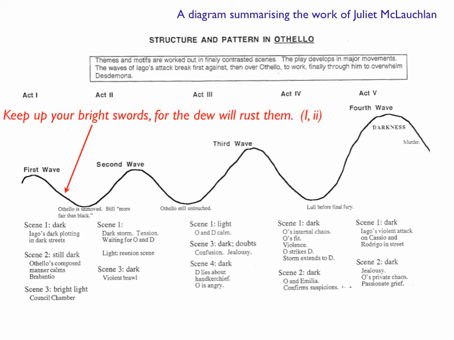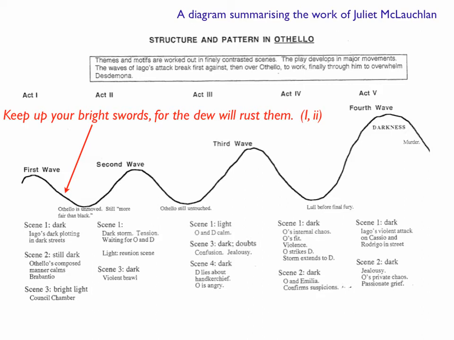Now in Act 1, we see Othello for the first time in Act 1, Scene 2. And although that quotation in red isn't the first line that Othello says, it's a very important one because it characterizes Othello as being a peacekeeper. You'll notice also the word bright, which is part of this imagery of light, and we see Othello is a sort of part of the world of light, and the word bright clearly reinforces that.